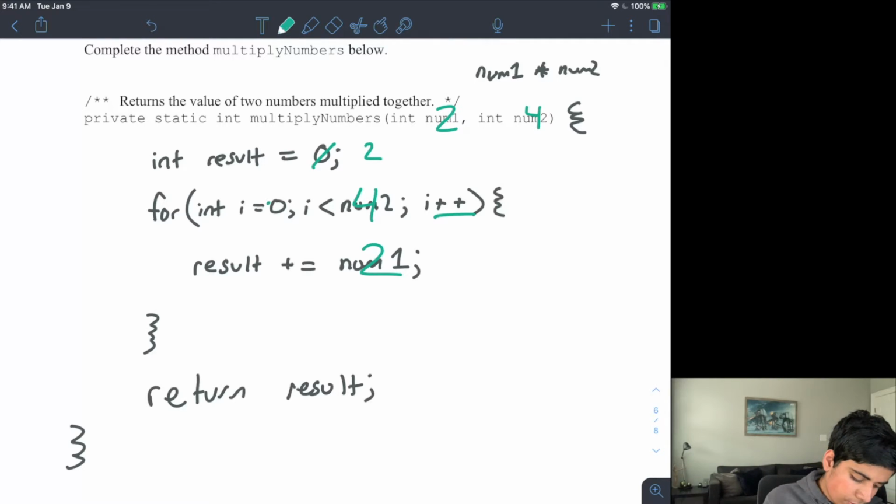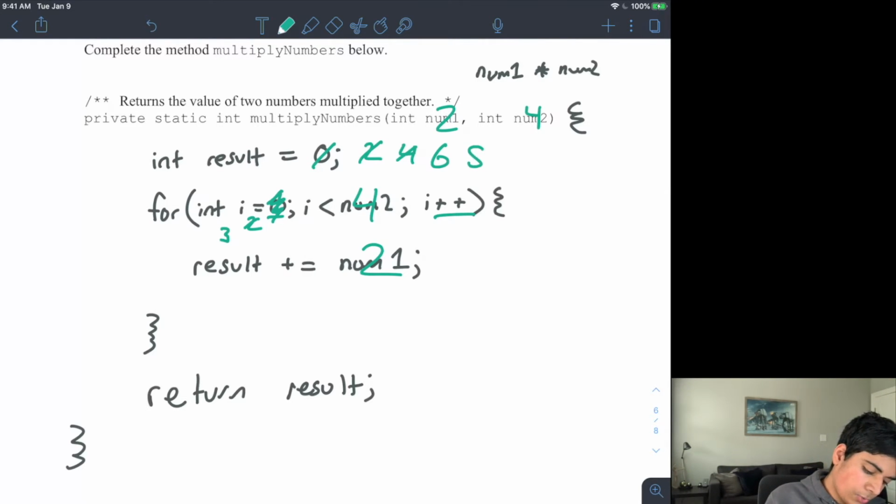Now I increment i. Is 1 less than 4? It is. So I run the code in here, and I add 2 to my result. Now my index here is going to be 2. Is 2 less than 4? It is less than 4. So then I would add 2 to my result to make 6. And then lastly, I have 3. Is 3 less than 4?